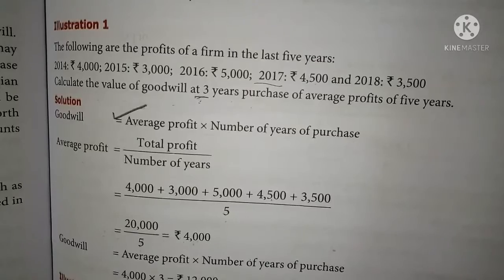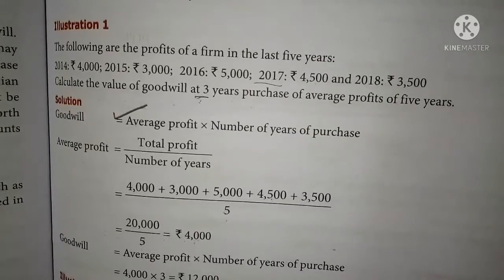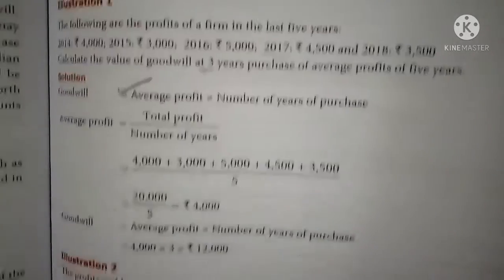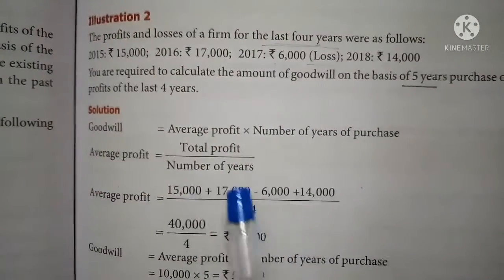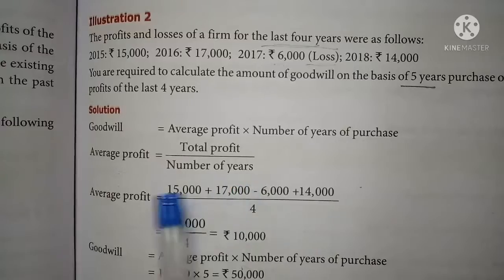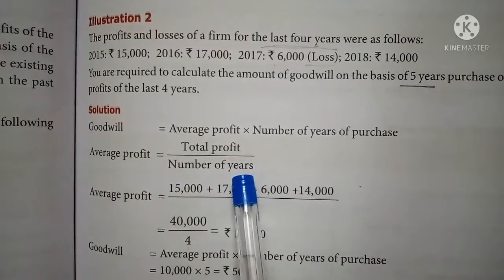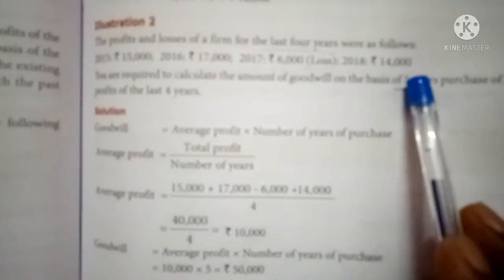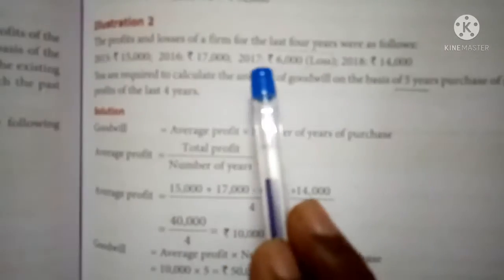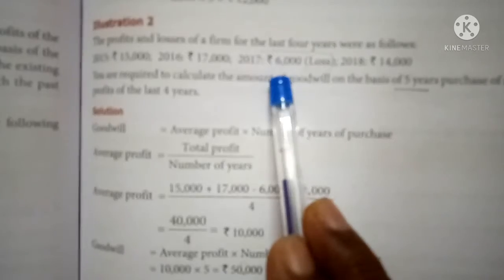So we should find out the average profit first. Total profit by number of years is the formula. Past 4 years' information is given. Among the past 4 years, 3 years are profit, that is 15, 16 and 18. 17 is the loss, 6,000 rupees is the loss.